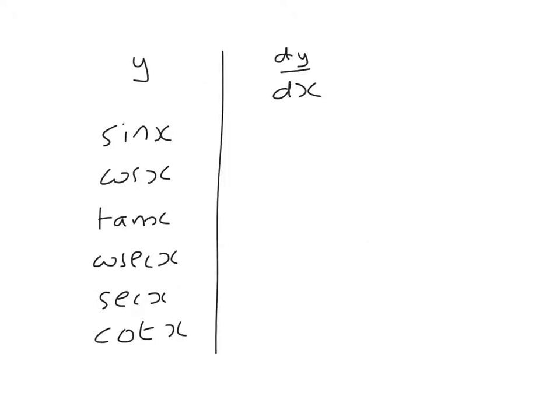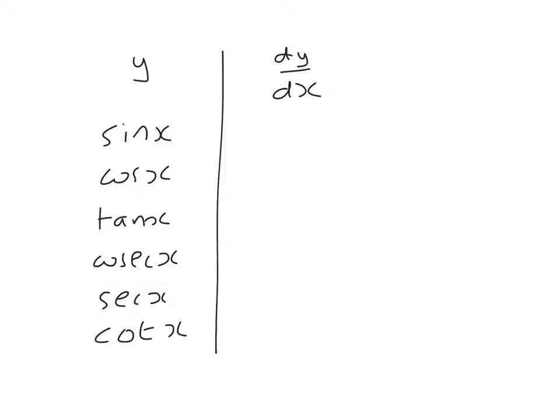So these are the 6 main trig functions: sine and cos. Tan, remember, is sine over cos. Cosec is 1 over sine. Sec is 1 over cos. And cot is 1 over tan, or cos over sine.